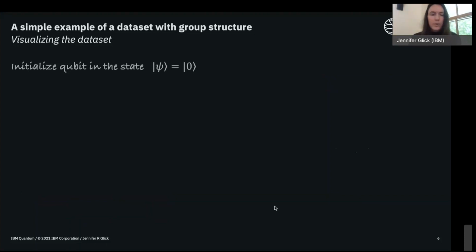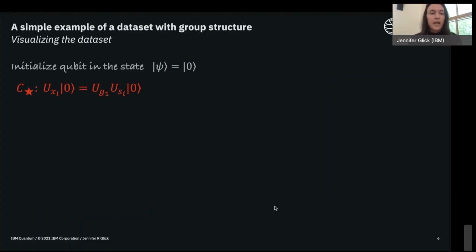So the question we're asking is what happens if we take the elements of these cosets and act on this initial quantum state. If we look at the first coset C star, we want to look at the unitary representation for these coset elements and how they act on the 0 state.